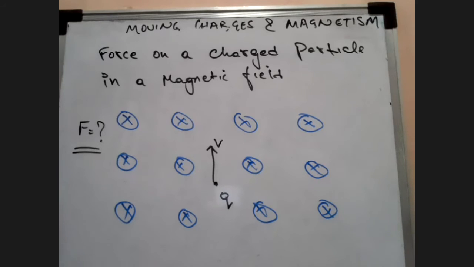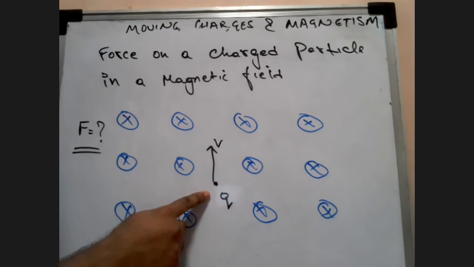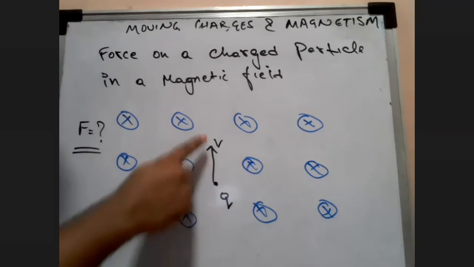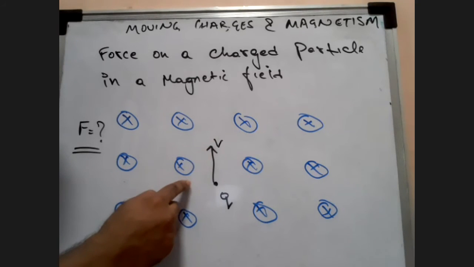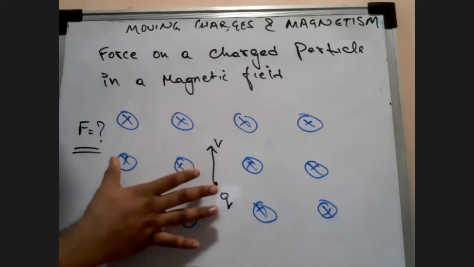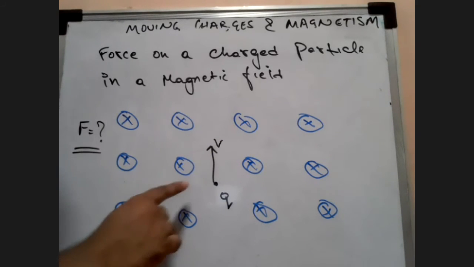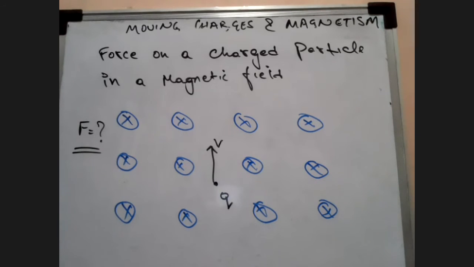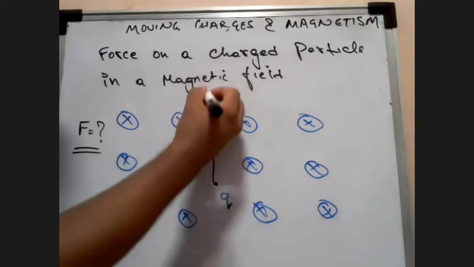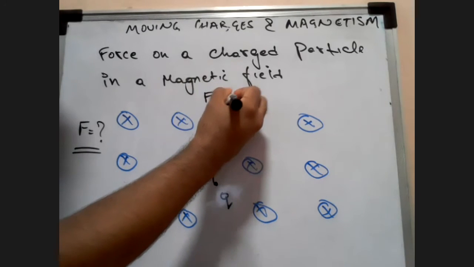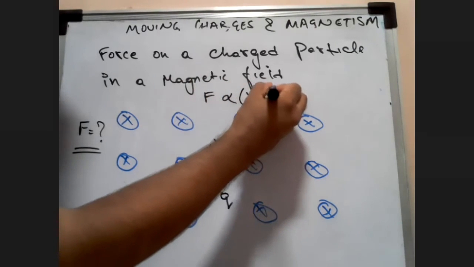Okay, look here. This has been observed. These are observations made. So when there is a charge and it has a certain velocity v, which is perpendicular to the magnetic field lines, and your magnetic field lines are all going inside the plane, in that case the force is basically in the direction of v cross b. It's a cross product. Force is proportional to v cross b.